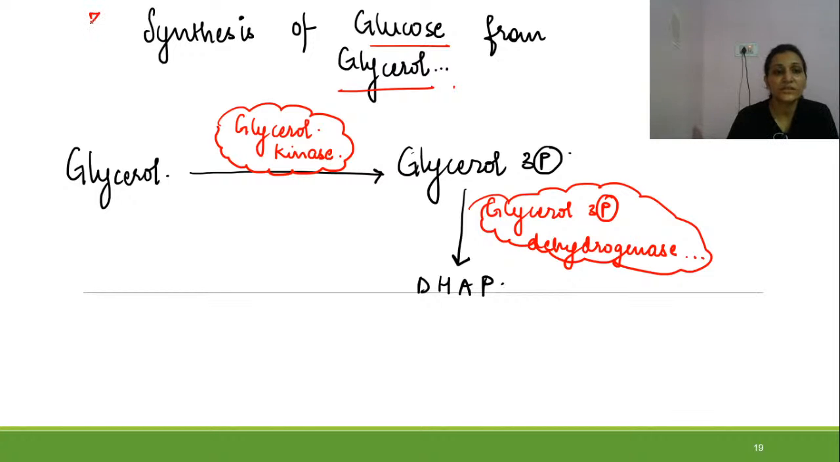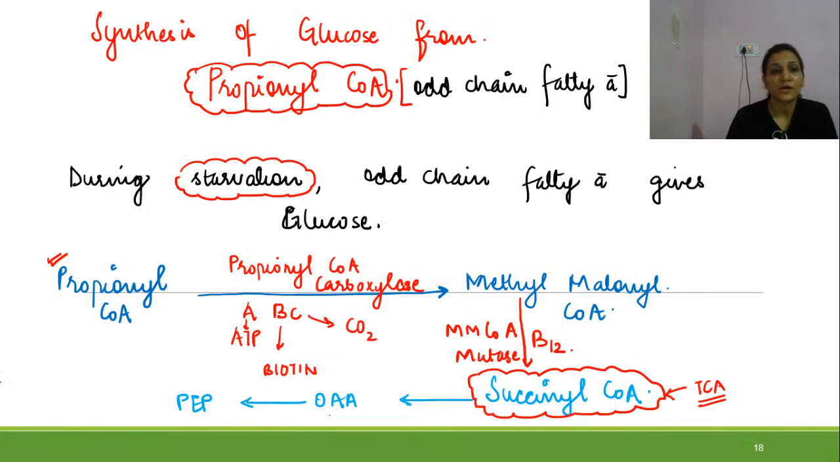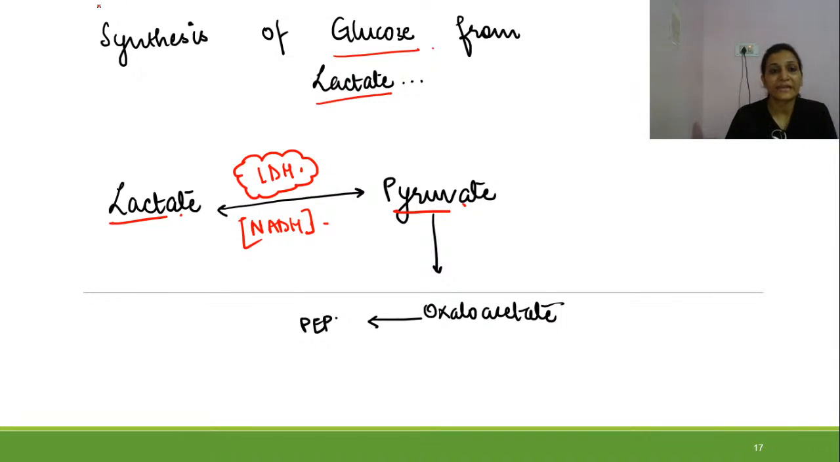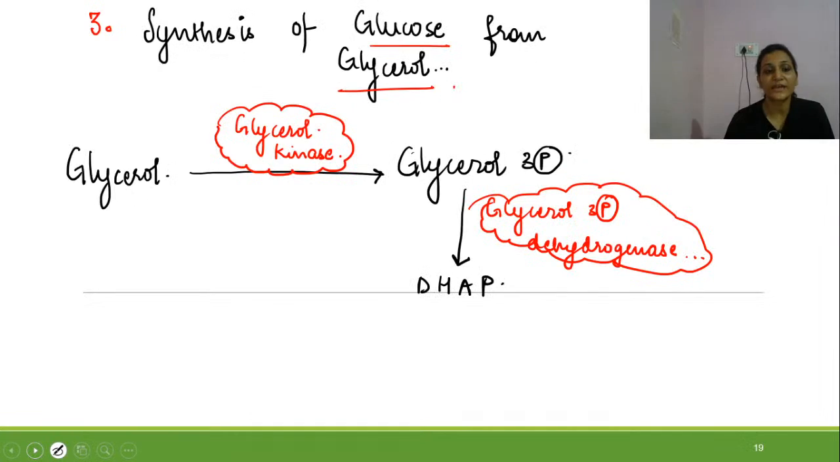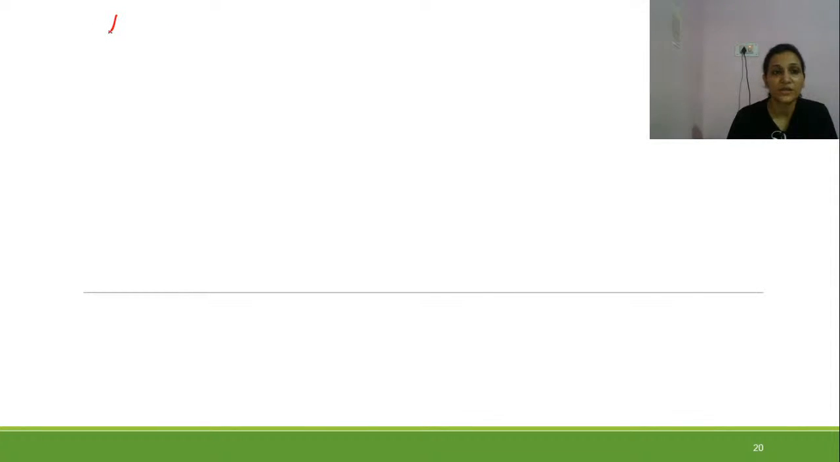So this was the third substrate in the series of production of glucose. The second substrate was propionyl-CoA, and the first substrate was lactate. So we have seen three substrates for the production of glucose. Let us move further and talk about the fourth substrate. Our fourth substrate is glucogenic amino acids. Except leucine, we are going to talk about all the amino acids.